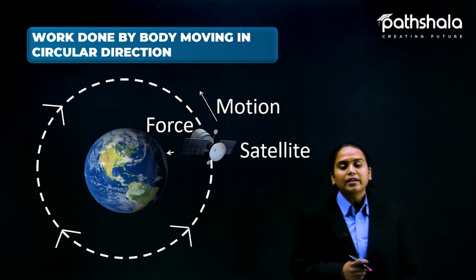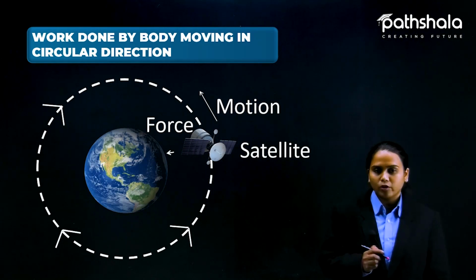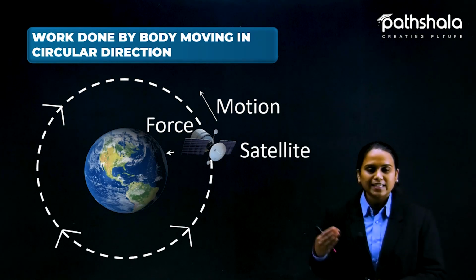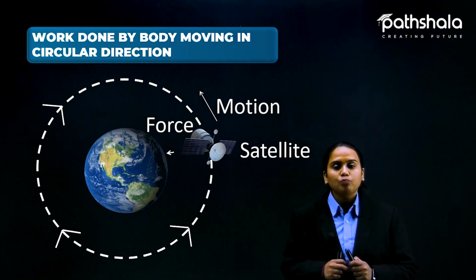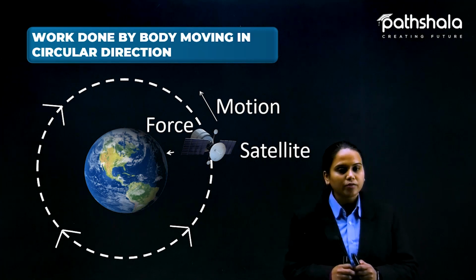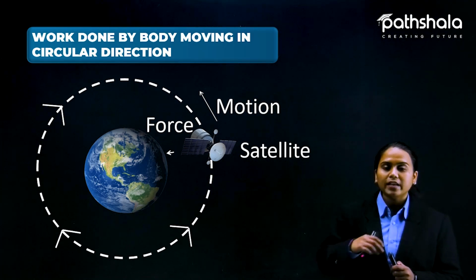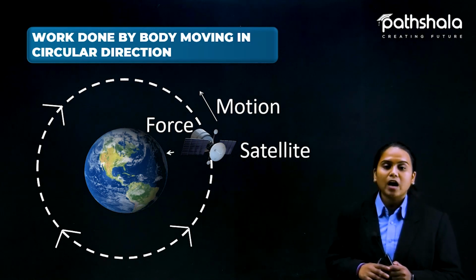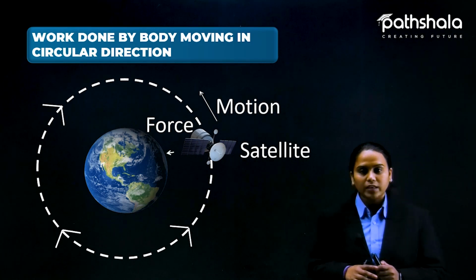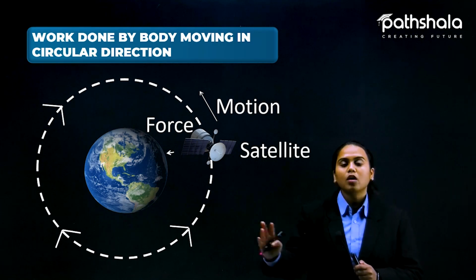For that I am taking this example so that I can explain it very well. Earth is a planet, and because of gravity everything is orbiting around it in a circular motion. So satellites above are also orbiting around the planet in a circular orbit.